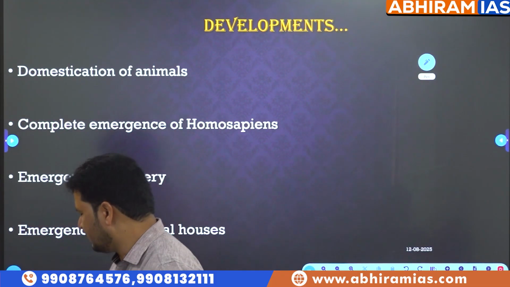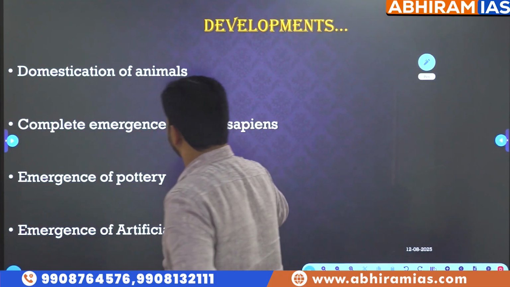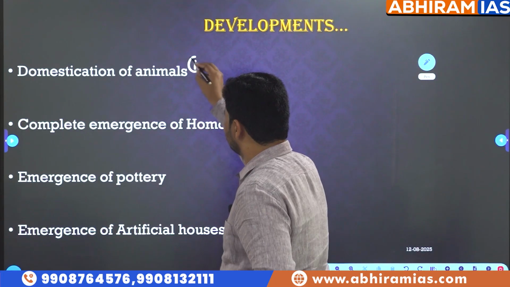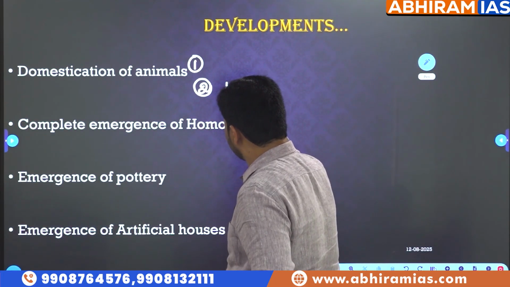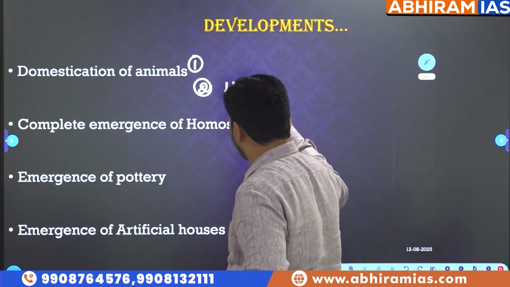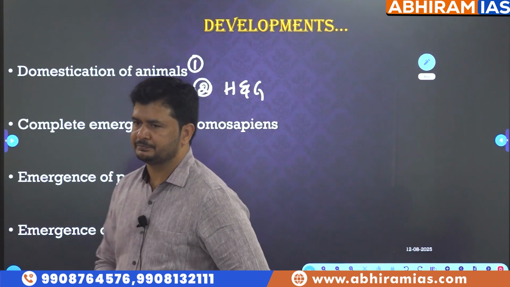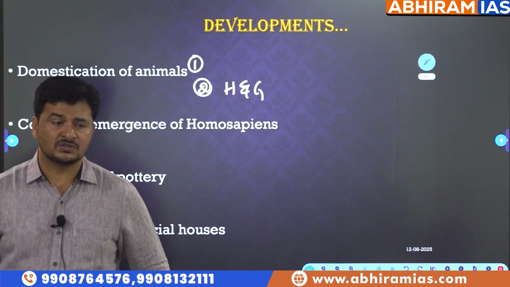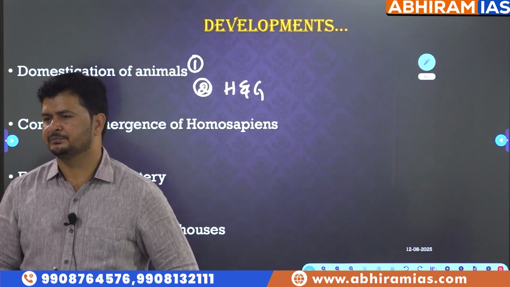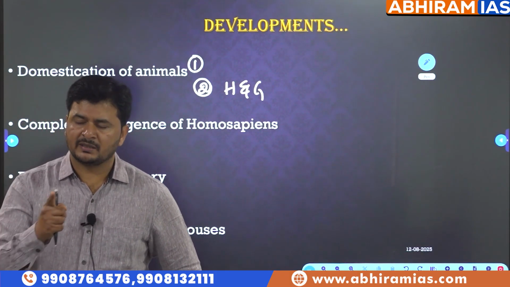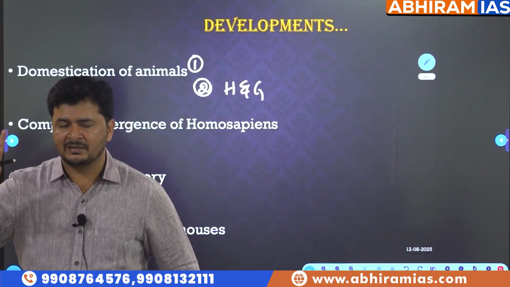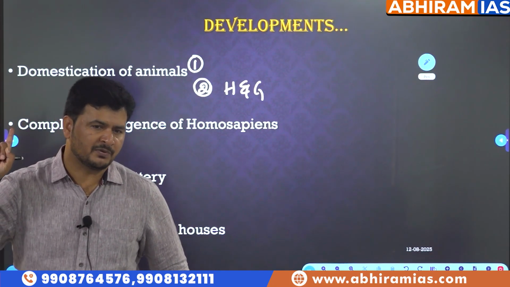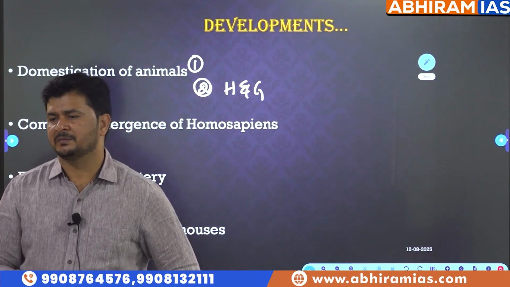When I say the major profession of Mesolithic people is domestication of animals, besides domestication of animals, the people were also associated with hunting and gathering. What does that mean? Though they went for a new profession, it does not mean they abandoned the older profession. What is the older profession? Hunting and gathering.